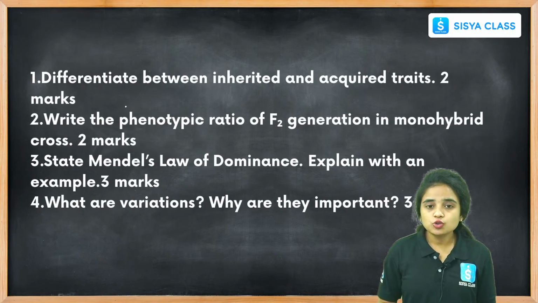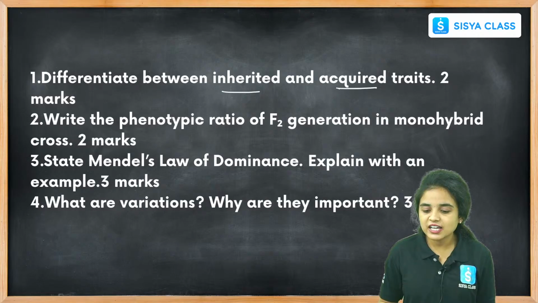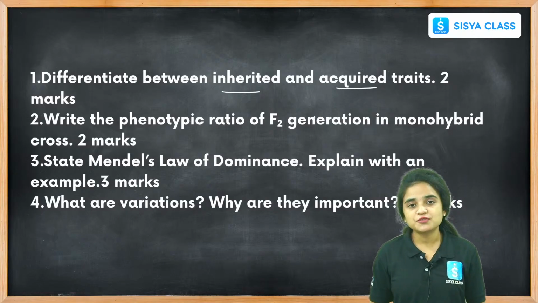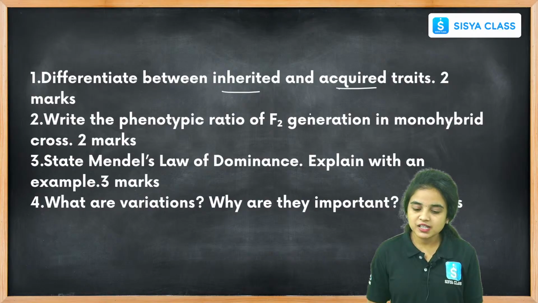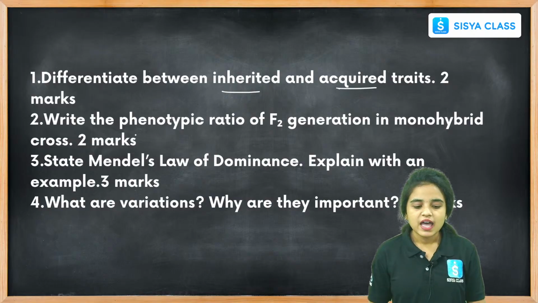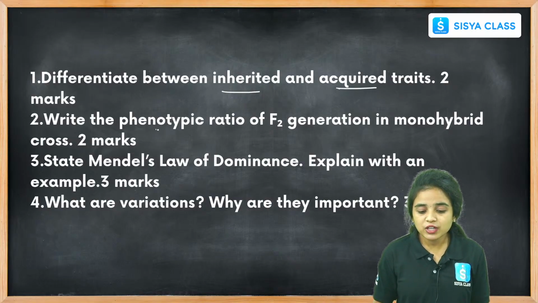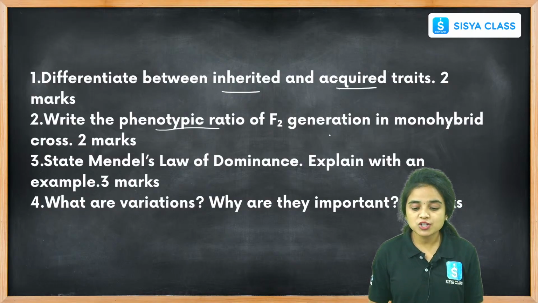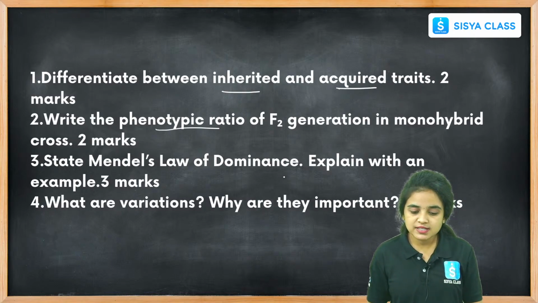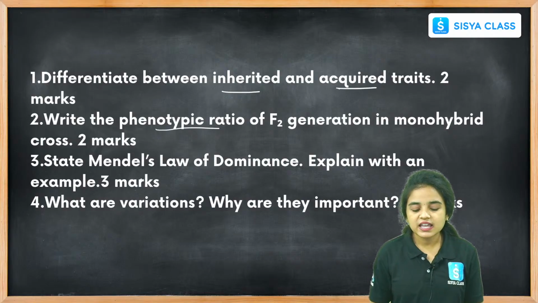And let us see the 2 marks questions. Differentiate between inherited and acquired traits. We already know inherited traits are passed from our parents and are permanent. While acquired traits are acquired from the environment and are not permanent. And the next one, write the phenotypic ratio of the F2 generation in a monohybrid cross. Right students, and state Mendel's law of dominance and explain with an example.